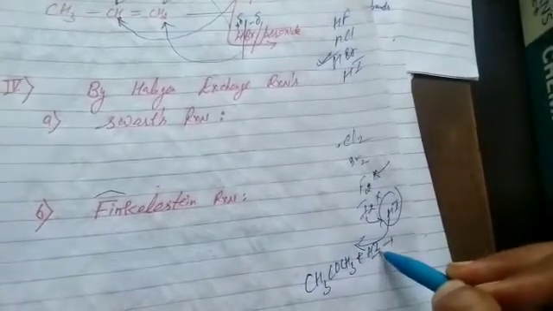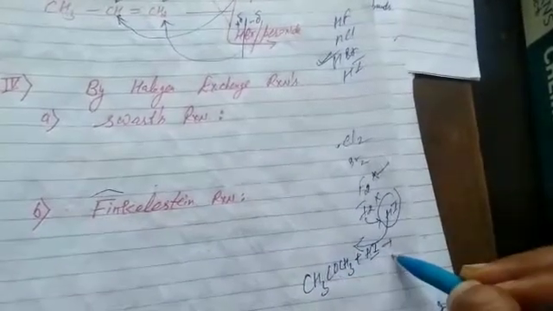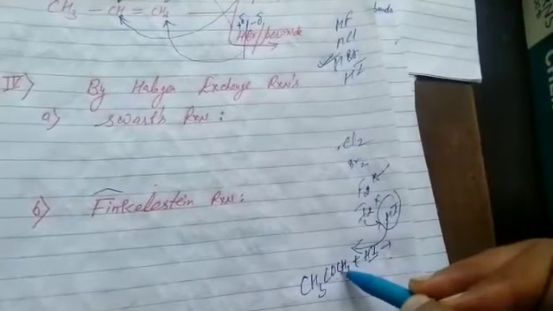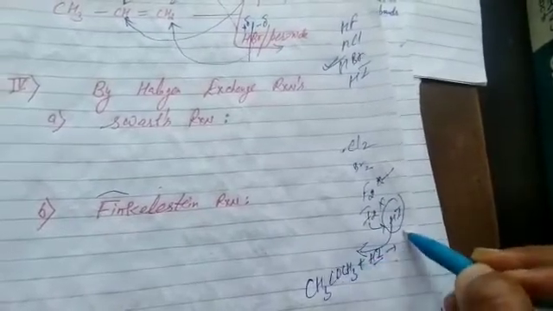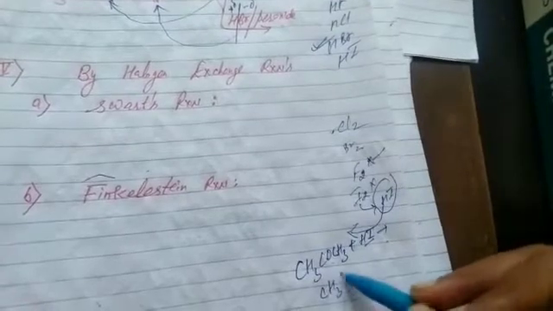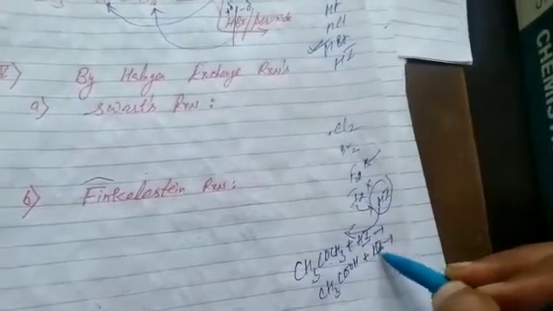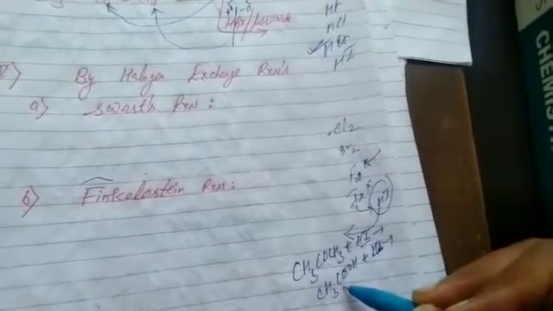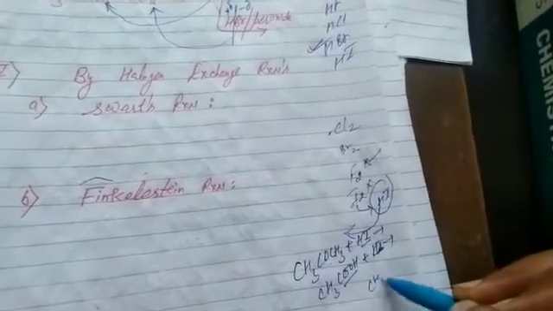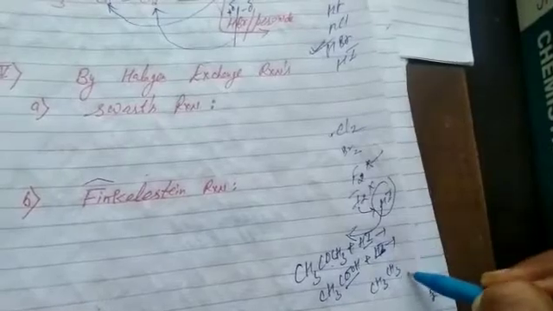Strong reducing agent, it is complete reduction, it will give propane. CH3, CH2, CH3 plus water plus I2. CH3COOH: again, complete reduction, strong reducing agent. It contains 2 carbon atoms, the product is ethane plus water plus I2.